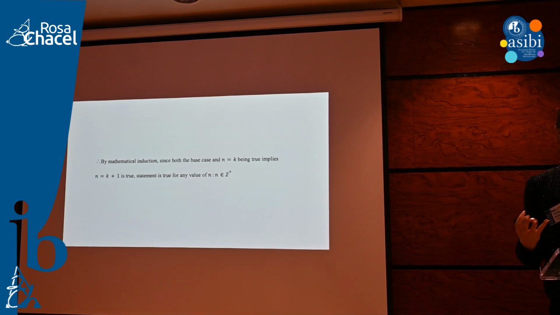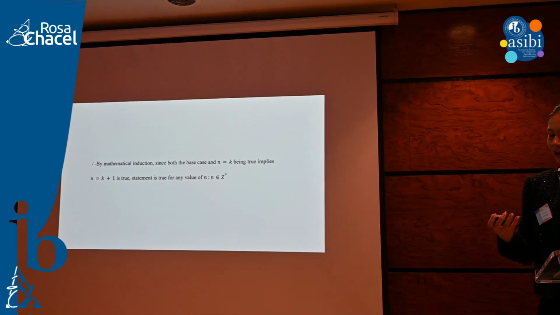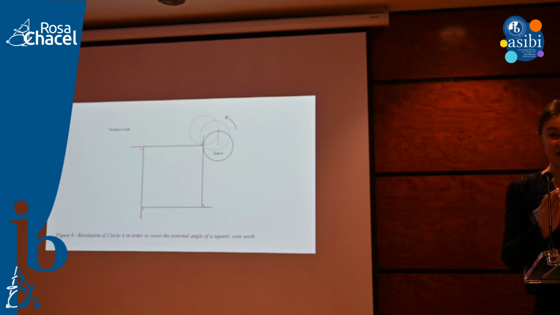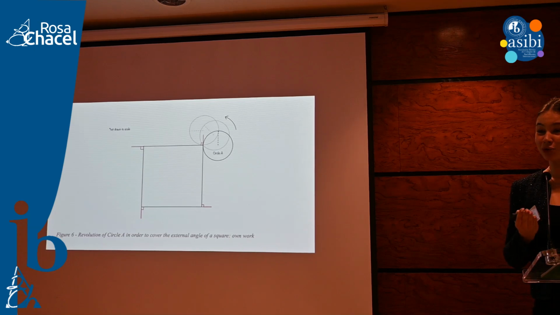Right? So we found this revolution, we know where it comes from, but why is it there, right? I wanted to go deeper and see further, and I realized something. If we were to replace circle B with a square, it's also a regular polygon, but the difference is it has very clear external angles. We know that an external angle of a square is equal to 90 degrees, and 4 external angles of a square, each 90, means there's 360 degrees worth of external angles that circle A must cover in order to complete its path. And 360 degrees is precisely where that one revolution comes from.